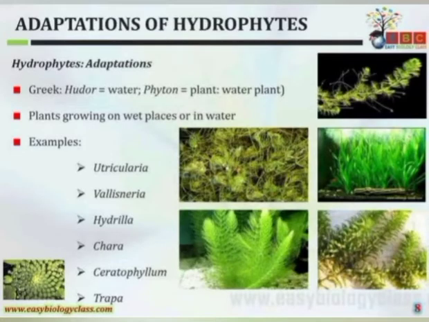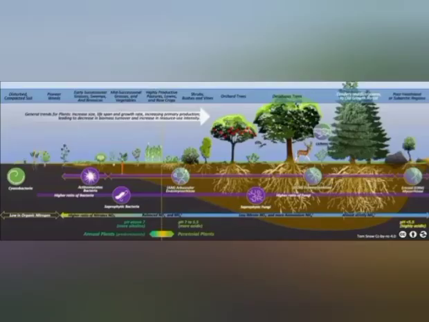After that we have ephemerals. These xerophytes remain in the form of seeds during the dry period, and during early spring or rainy seasons they grow, flower and complete their life cycle. Their seeds are drought resistant. These are also called drought escapers.